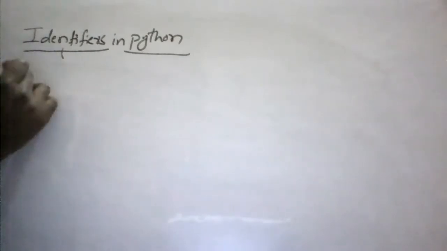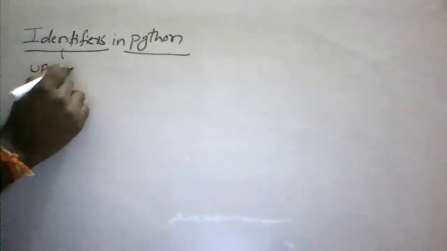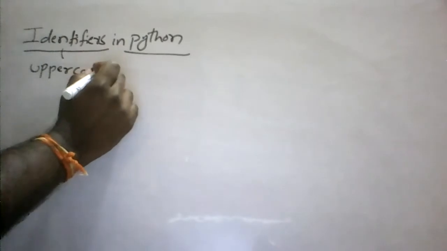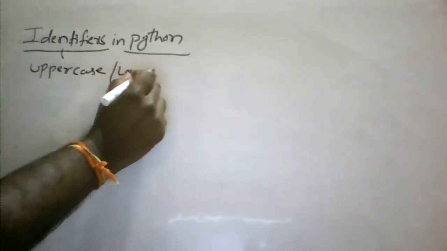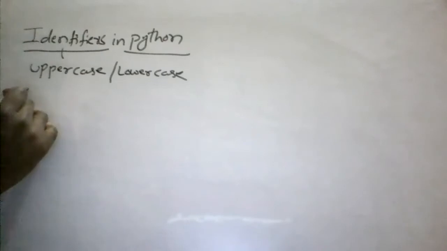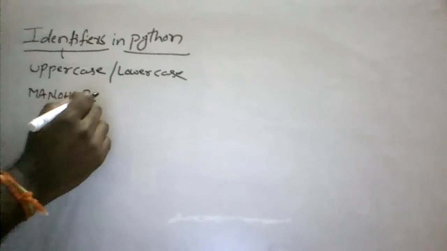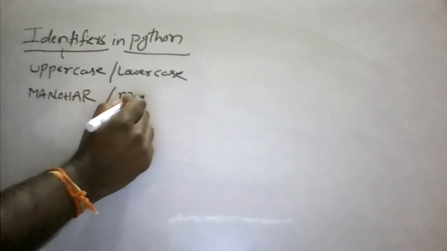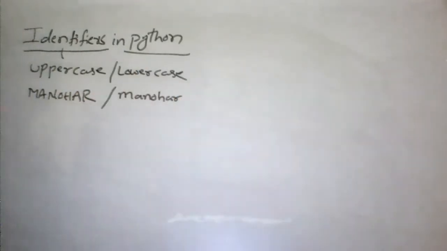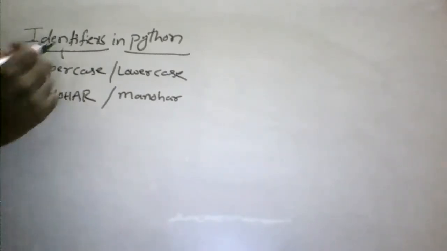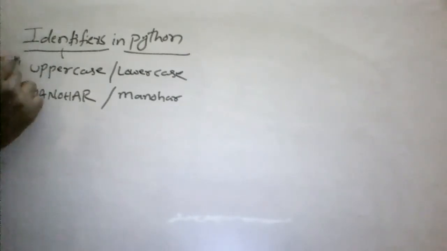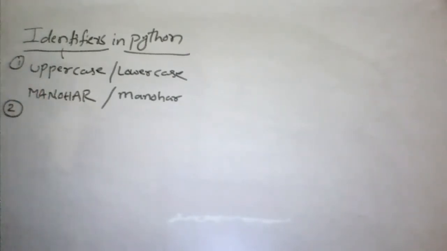We can use both uppercase and lowercase letters. Let's take an example here: Manohar, with an uppercase M and lowercase letters. This is an identifier in Python.